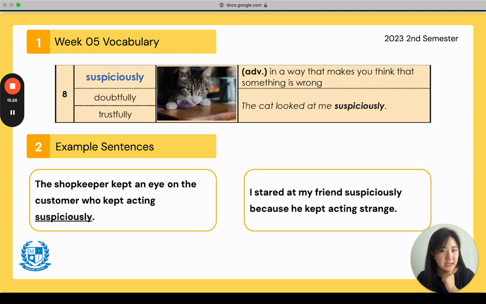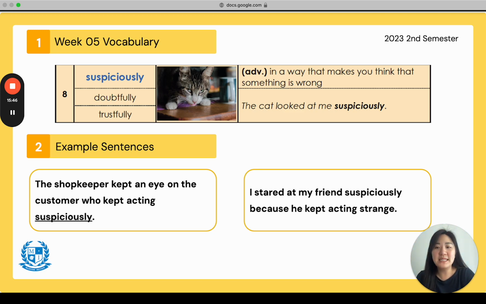The cat looked at me suspiciously. Look at this picture. The cat's like, suspiciously. You think that something's wrong. You think that it's not quite right. Everyone repeat after me. The cat looked at me suspiciously.